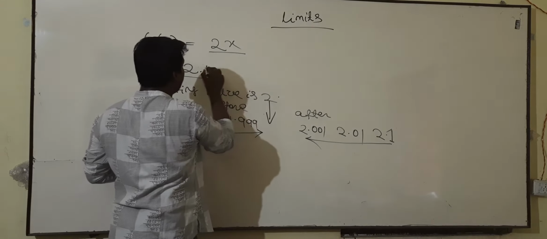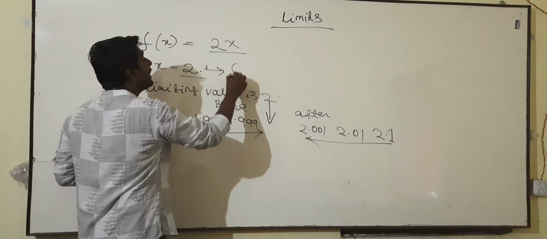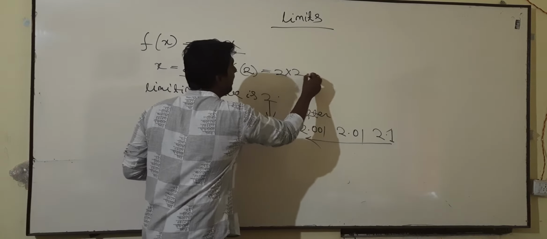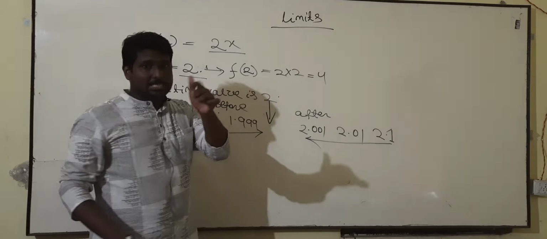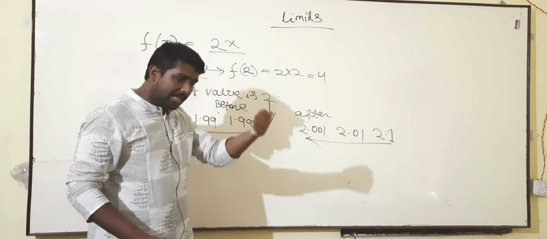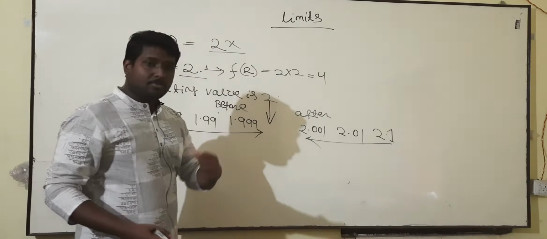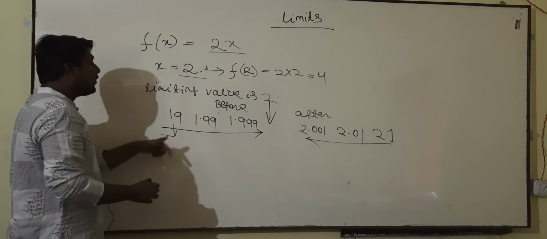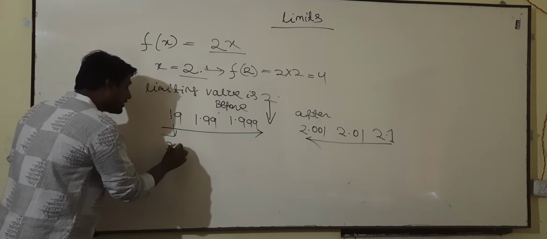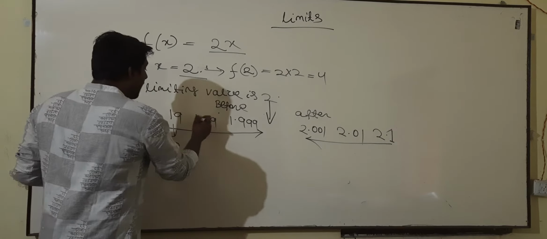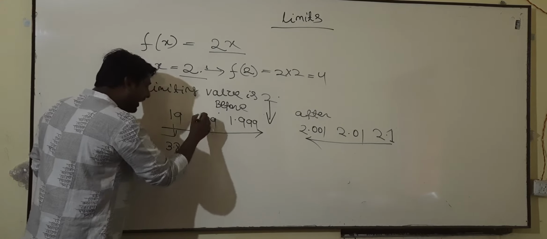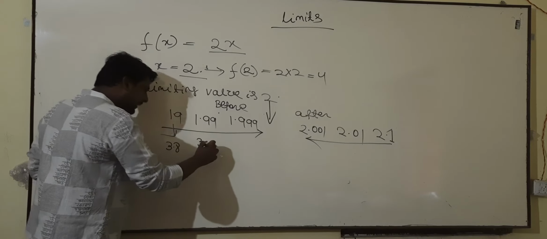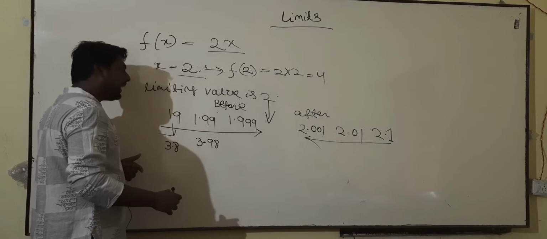If f of x equals 2x, the value of f of x at x equals 2 is how much? f of 2 equals 2 into 2, which equals 4. So let's check now where the limit takes us from the right side and from the left side. If we move from the left side at 1.9, the value of 2x will be 3.8. At 1.99, the value of f of x will be 1.99 into 2, that would be 3.98.